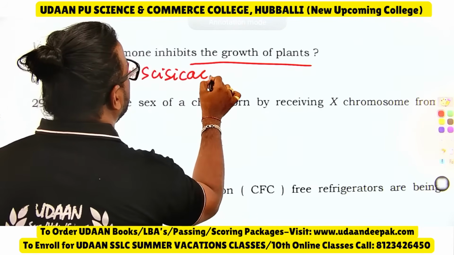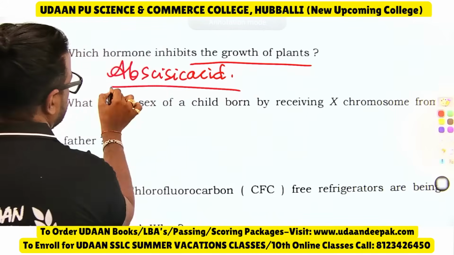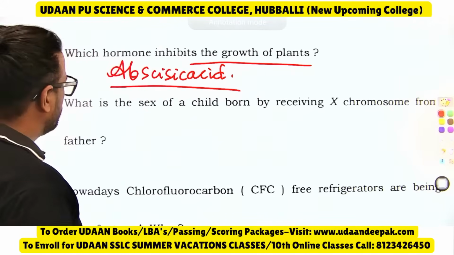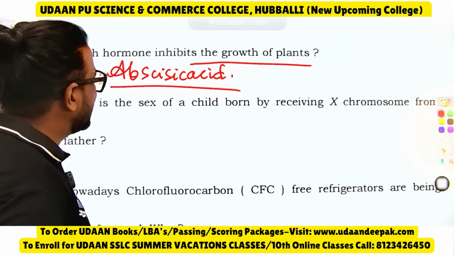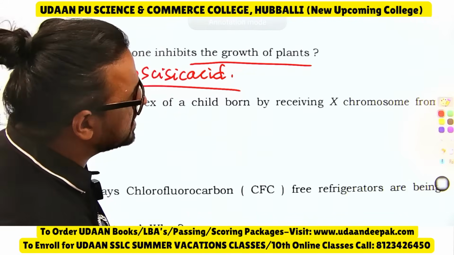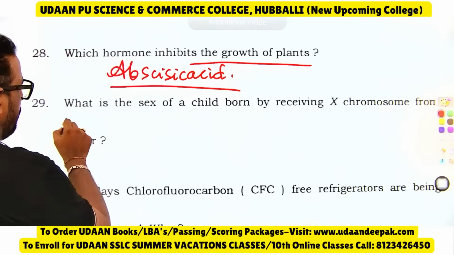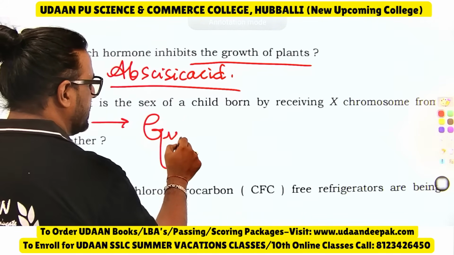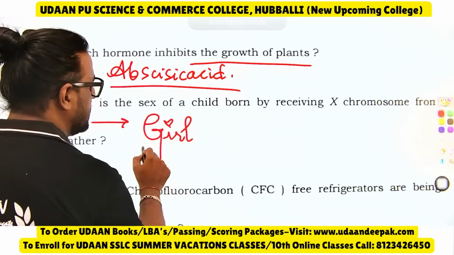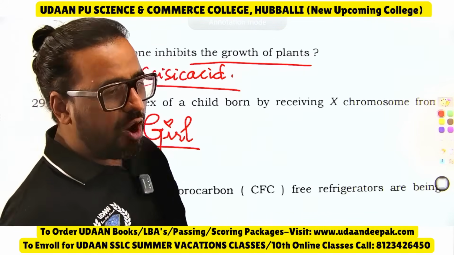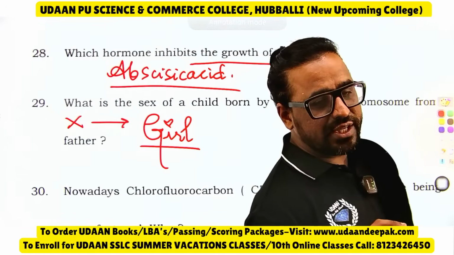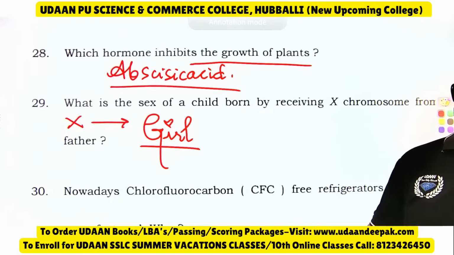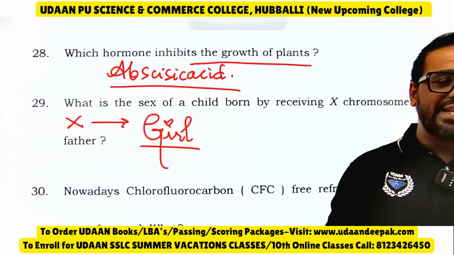So the growth hormone is abscisic acid. What is the sex of a child born by receiving X chromosome from father? If the father gives X, then which child is it? It is the girl child. Remember, if the father gives Y, then it is a boy child. If the father gives X chromosome, then it is a girl child.